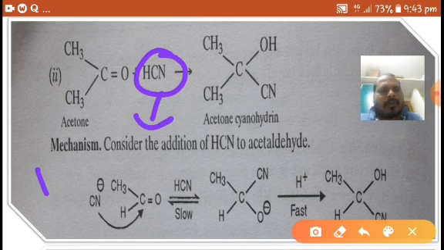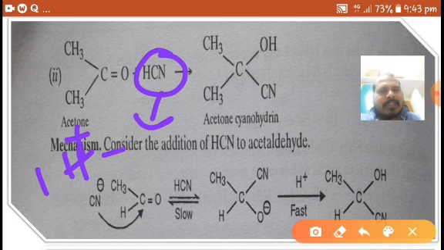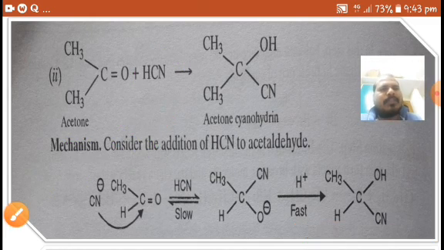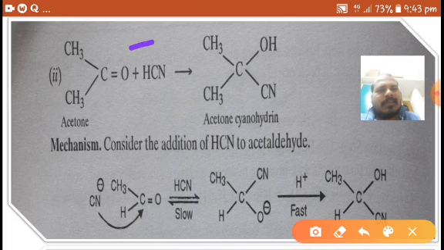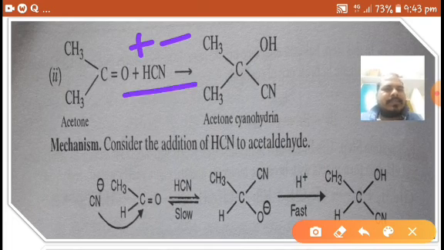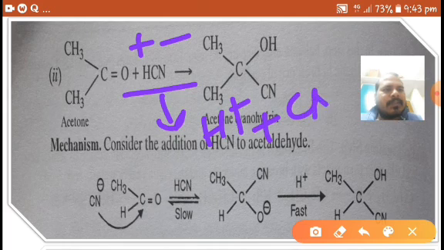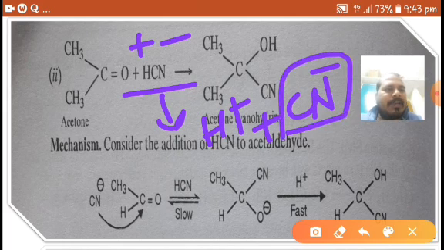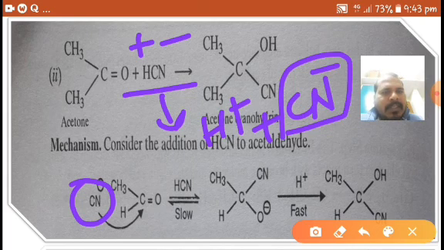HCN, on dissociation, gives H plus and CN minus. CN minus is the nucleophile. In this C double bond O, oxygen is a highly electronegative atom.